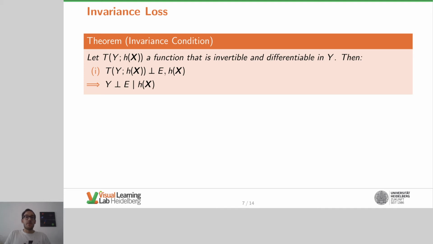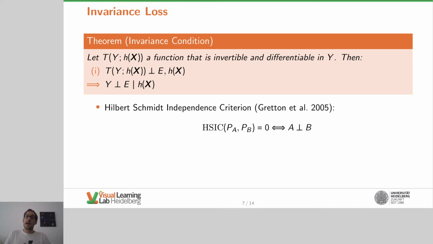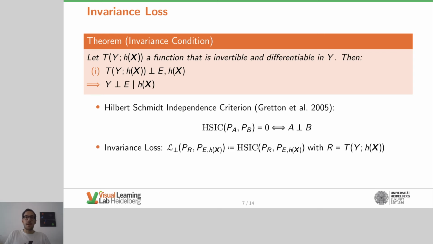In order to make the theorem tangible for gradient-based optimization, we have to ask how we can enforce the constraint in the theorem. We use a kernel-based independence measurement called the Hilbert-Schmidt independence criterion, or shortly HSIC, that takes two distributions as input and returns 0 if and only if both distributions are independent. We take the HSIC to define our invariance loss. The HSIC gets as input both distributions from the condition in the theorem. So if this loss is 0, the conditions in the theorem are satisfied and therefore the invariance constraint follows. This allows us to optimize the domain generalization objective in a gradient-based manner.